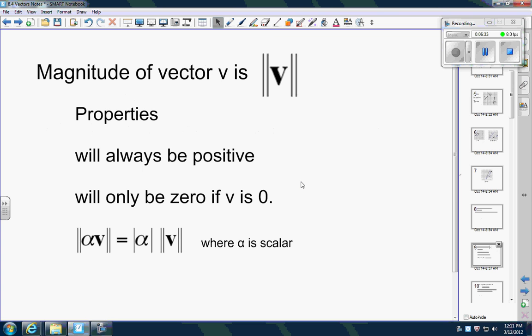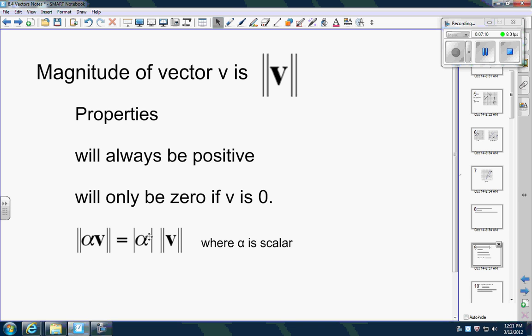Okay, magnitude. Here's the notation for it. So it's two lines, okay, with a vector in here. It could be a v, w, u, whatever. Properties of it: magnitude's always got to be positive. Okay, you can't walk home in a negative. You can't walk negative 3 miles home. The negative can show you direction, but magnitude always has to be positive. Okay, we have to cover positive distances, positive lengths. The only way the magnitude can be 0 is if the vector is 0. Okay, that just kind of makes sense.